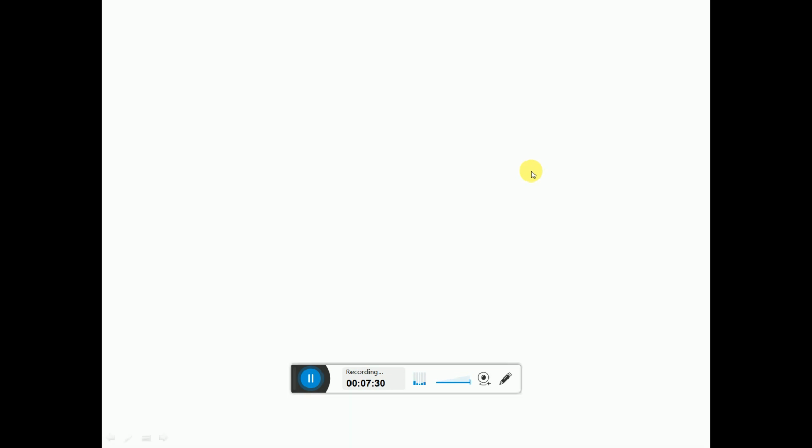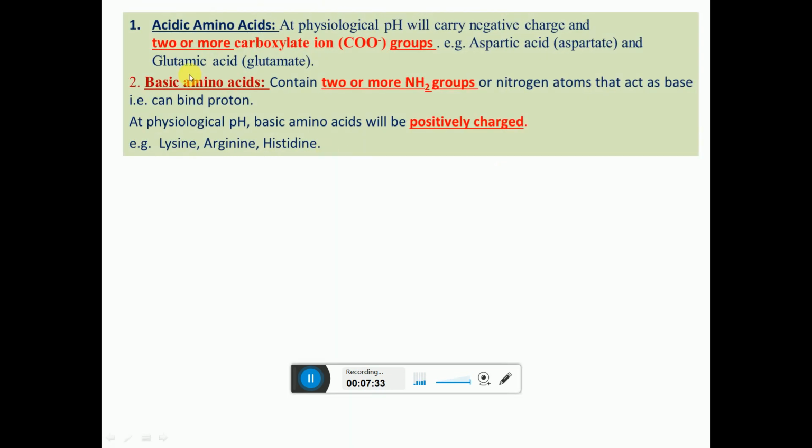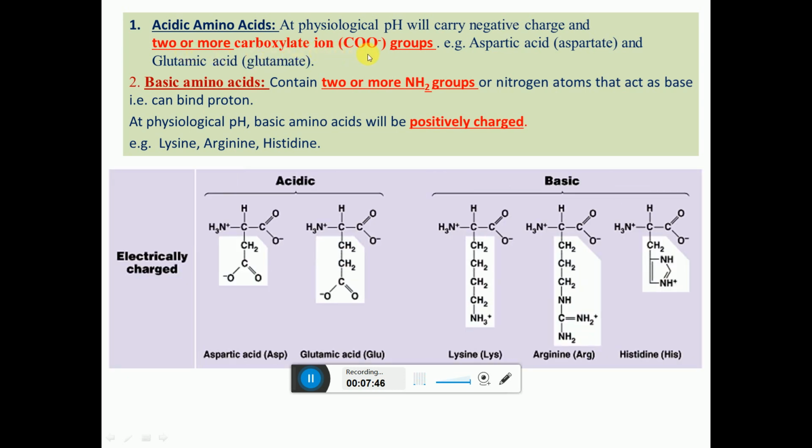Then we are going to see the classification of amino acids. Amino acids can be classified into acidic, basic, and neutral. Acidic amino acids at physiological pH carry a negative charge, and 2 or more carboxylate ion groups are present in their structure. They are called the acidic amino acids. The examples are aspartic acid and glutamic acid. You can see the carboxylate structure, this one and this one. 2 carboxylate structures are there.